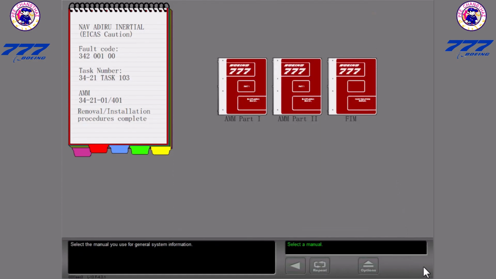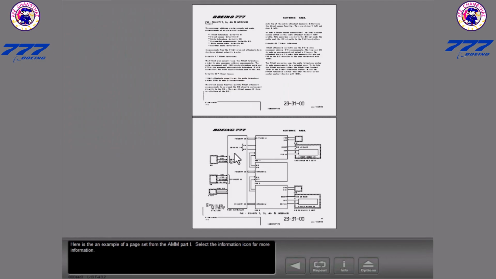Select the manual you use for general system information. Correct. The AMM Part 1 contains a general description and operation of the system. Here is an example of a page set from the AMM Part 1. Select the information icon for more information.